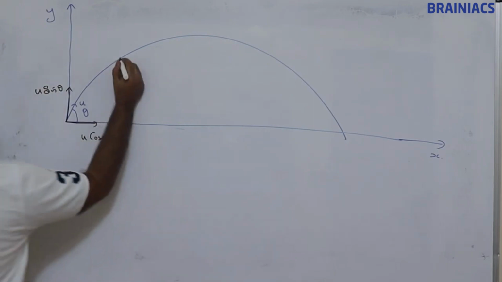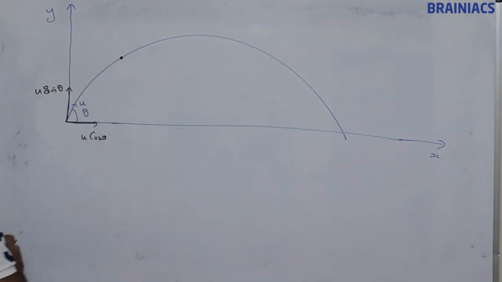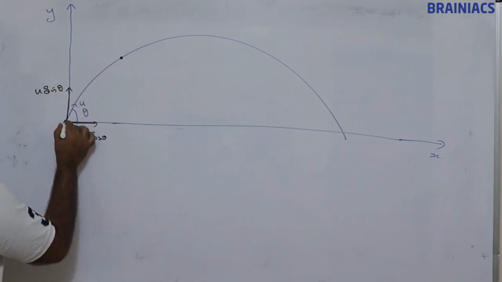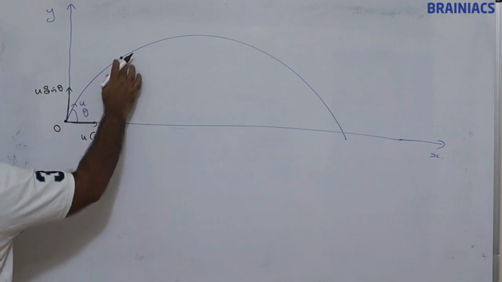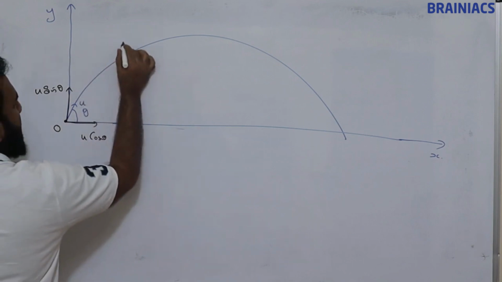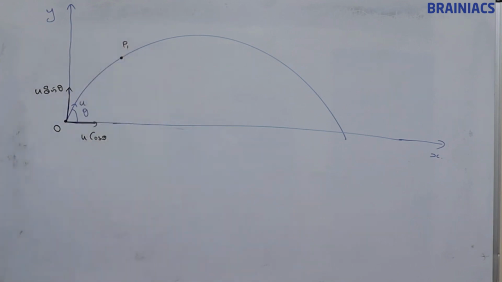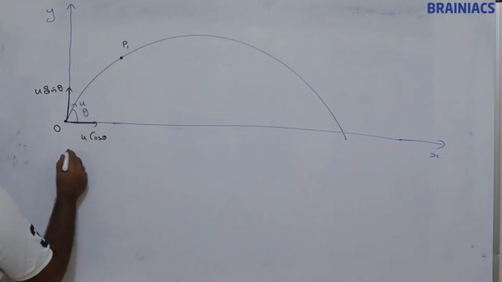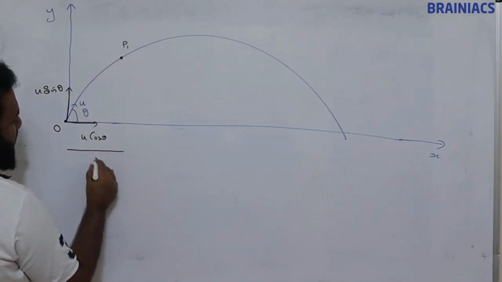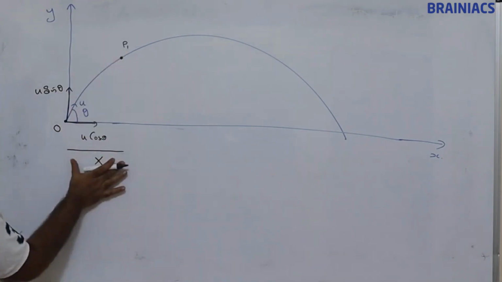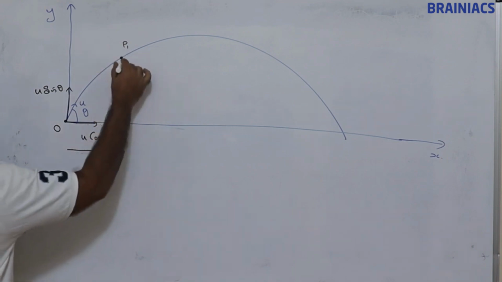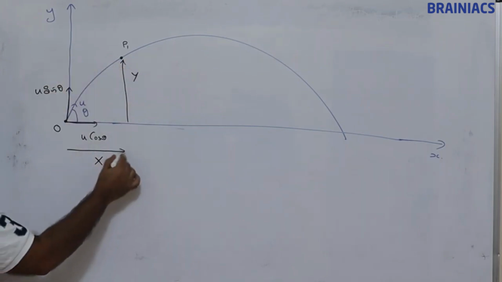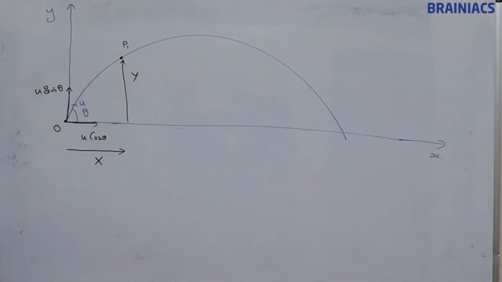Suppose we consider this point P1, with this as the origin. The horizontal displacement between this point and the origin is x. The vertical displacement is y.